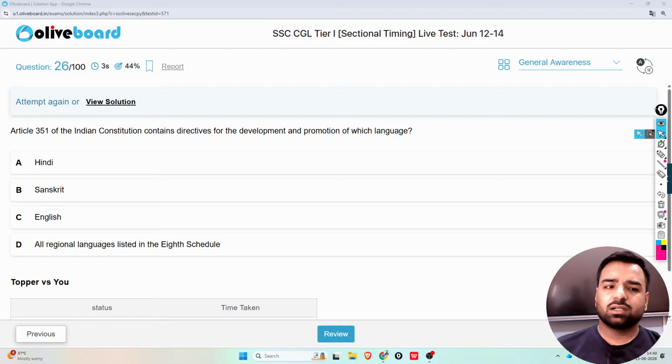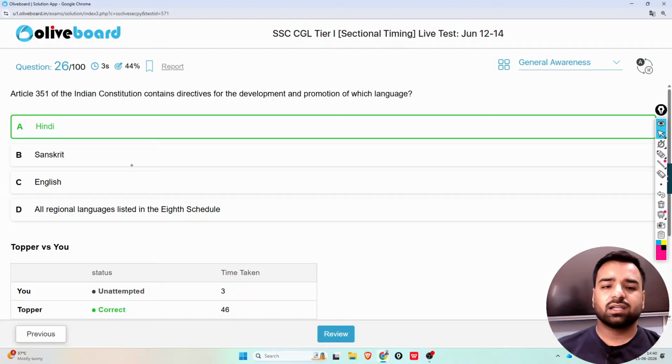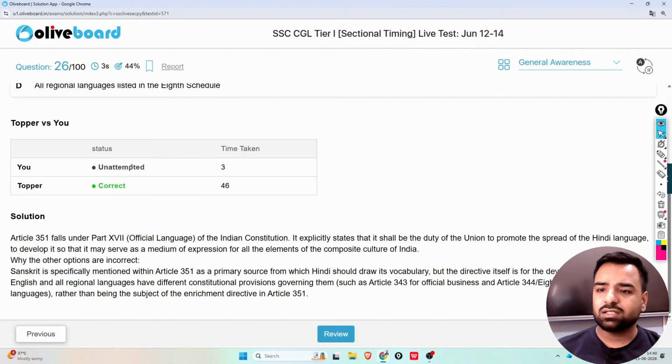So here Article 351 of the Indian Constitution contains directives for the development and promotion of Hindi language, right? And what about the others? So see, if I talk about the Sanskrit language, Sanskrit is specially mentioned in Article 351, right? As a primary source from which Hindi should draw its vocab. But the directive itself is for the development of Hindi. So that's why Hindi was the correct answer.